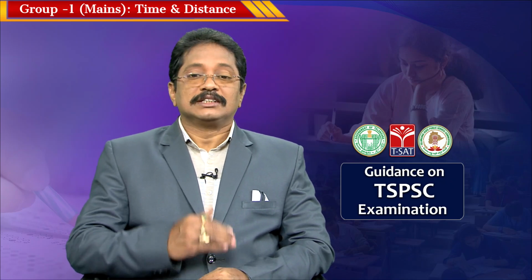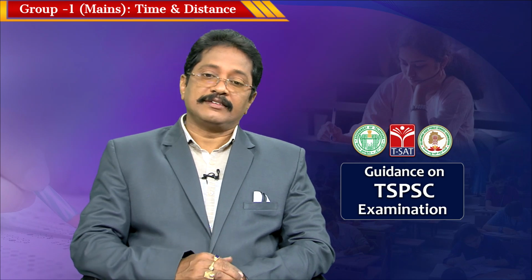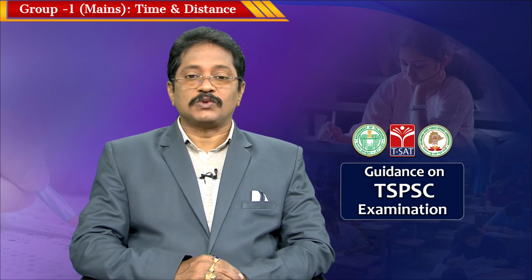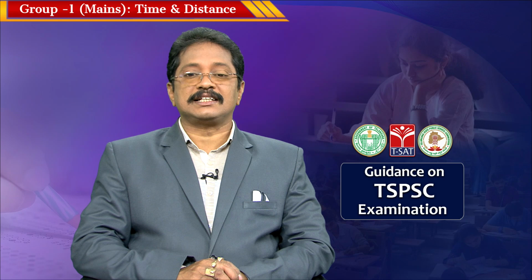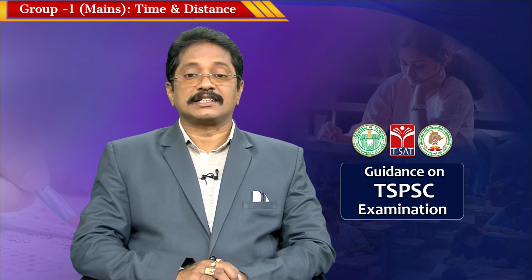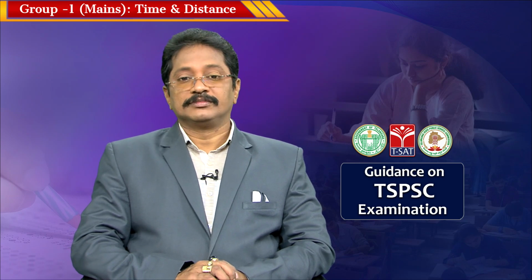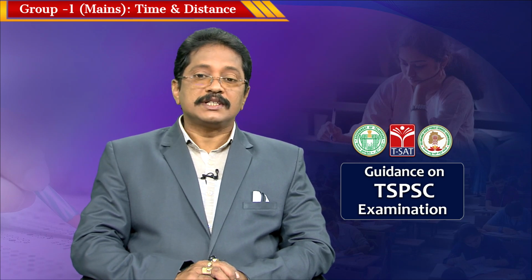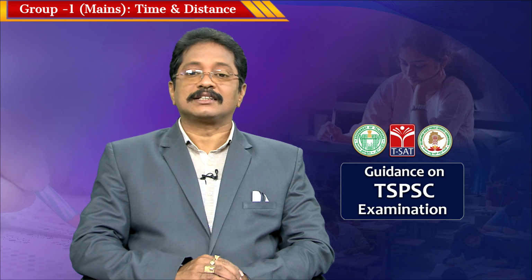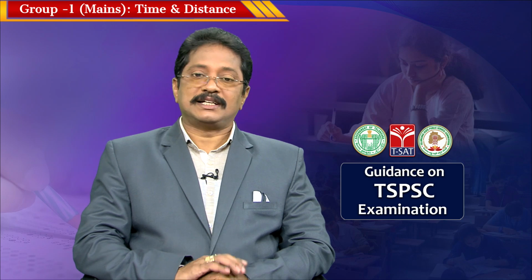Of course, for paper 5, there are 3 sections. One section is science and technology, the second section also science and technology, and the third section comes under data interpretation and problem solving. So, today we are going to discuss the third section, that is data interpretation and problem solving. In this, the sub content is time and distance.